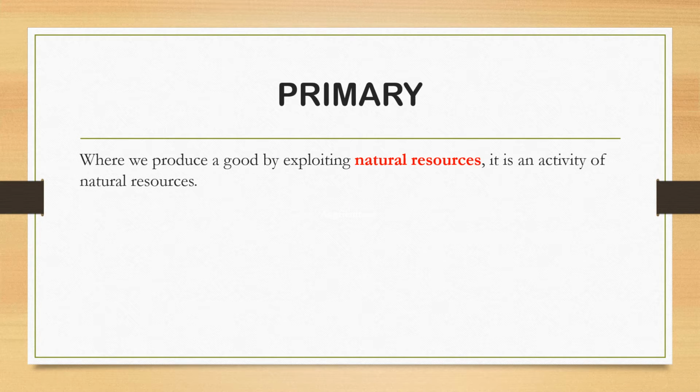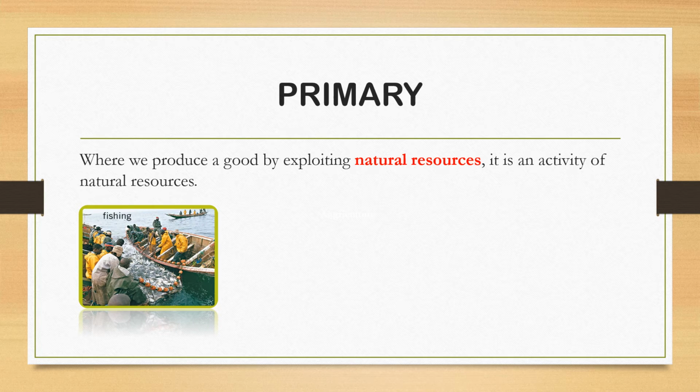In primary sector, we produce goods by exploiting natural resources. It is an activity of natural resources. So, those activities which relate to natural resources and from which we can get some money are from primary sector. The examples of primary sector are fishing,